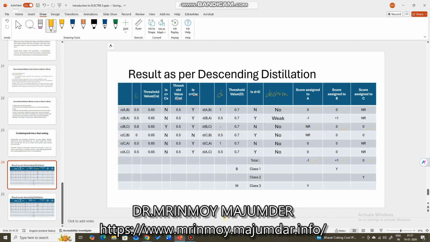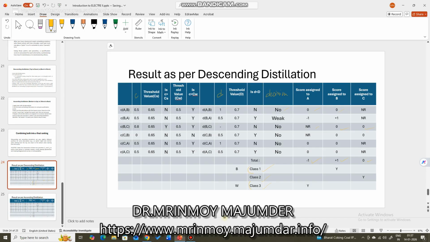Now, which is the highest score? This is a descending distillation, so best to worst. The highest score will be assigned to class 1, the second highest score to class 2, the third highest score to class 3. Best is class 1. Worst is class 3. So accordingly, if I compare, you see B has the best value, +1, so it was assigned to class 1.